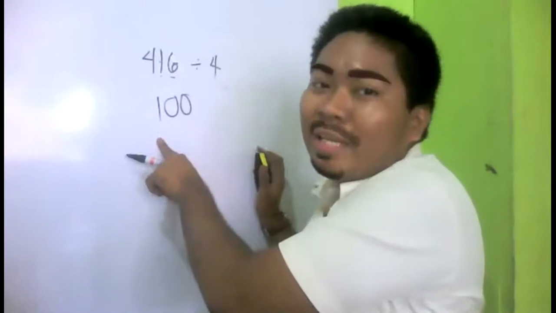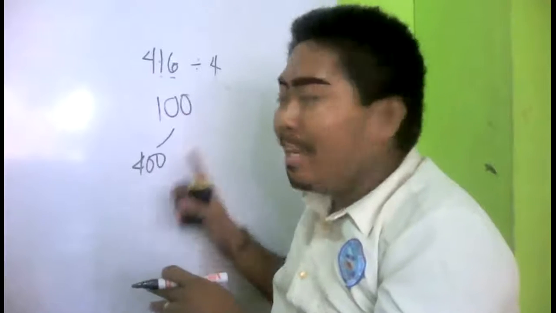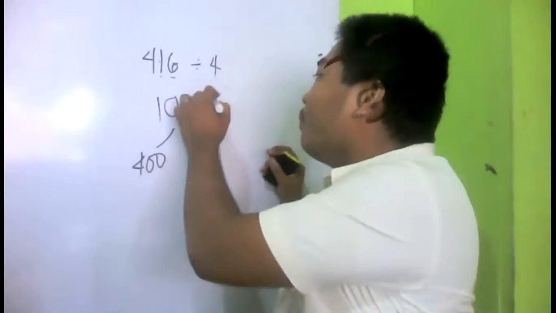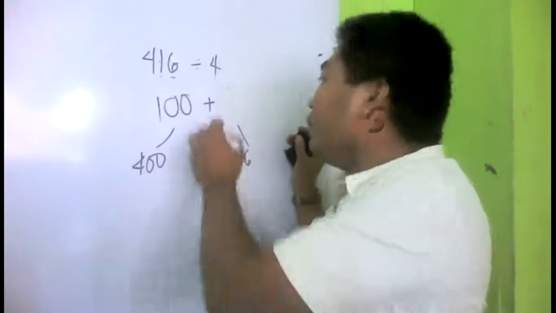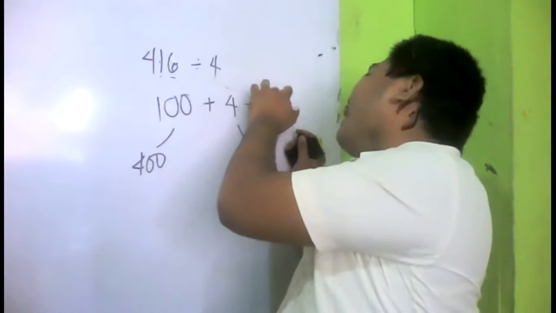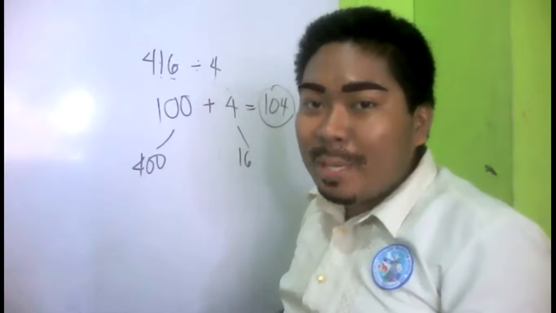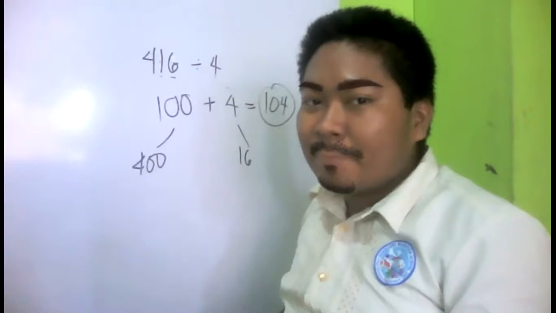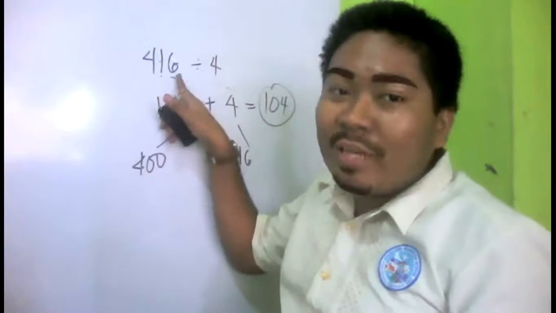4 times 100 will become 400. How much is left from before? 16. So plus what number becomes 16? 4. Therefore, the answer is 104. Using mental math, use your mind. It's that simple. 4 divided by 4 is 1. Then we have two more digits here.